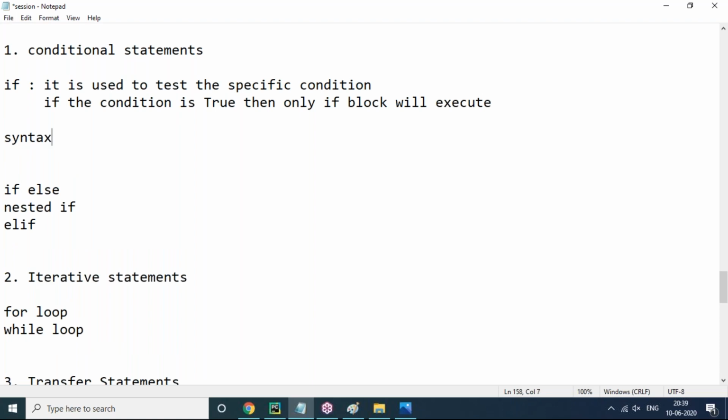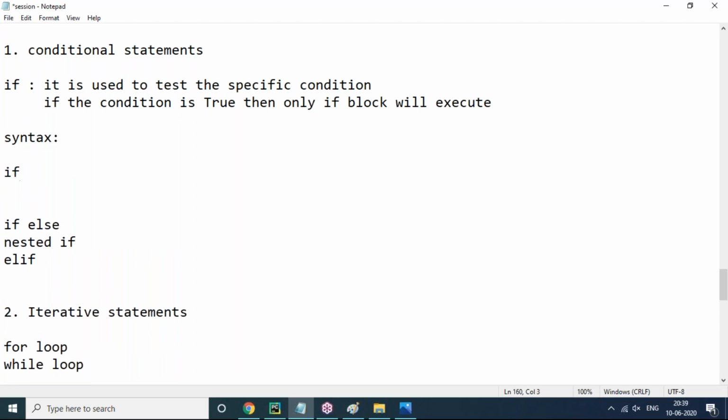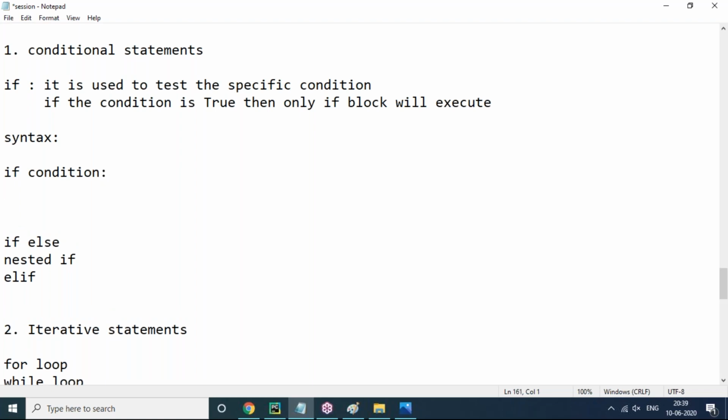The syntax of the if block is: if, space, condition, colon. This is compulsory. This syntax you should follow in Python. This syntax only will be there. According to this syntax, you have to write the code statements.